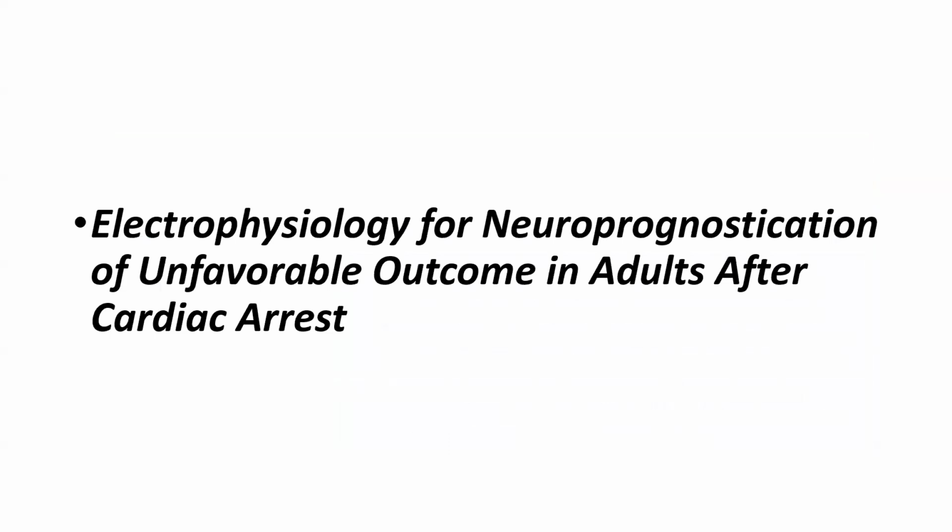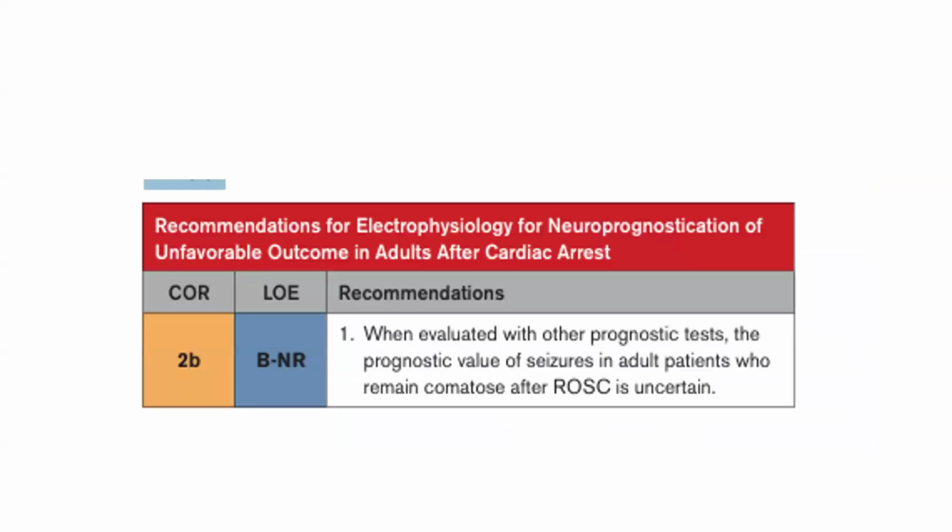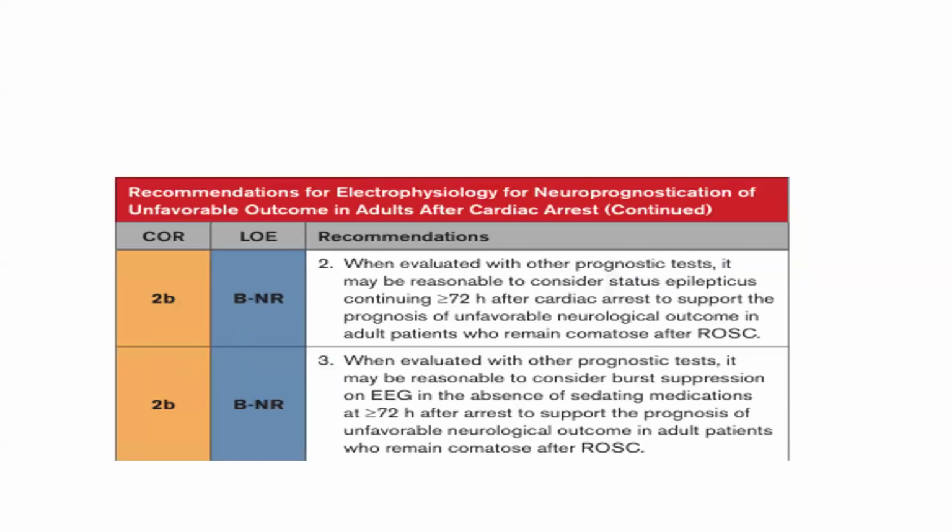Now, electrophysiology for neuroprognosis of unfavorable outcome in adults after cardiac arrest. When evaluated with other prognostic signs, if the patient has only one episode of seizure, then we cannot say the neuroprognostication of this patient is going to be bad. But if the patient is in status epilepticus lasting for more than 72 hours, or if there is burst suppression on EEG lasting for more than 72 hours, then definitely the prognosis of this patient is going to be bad.